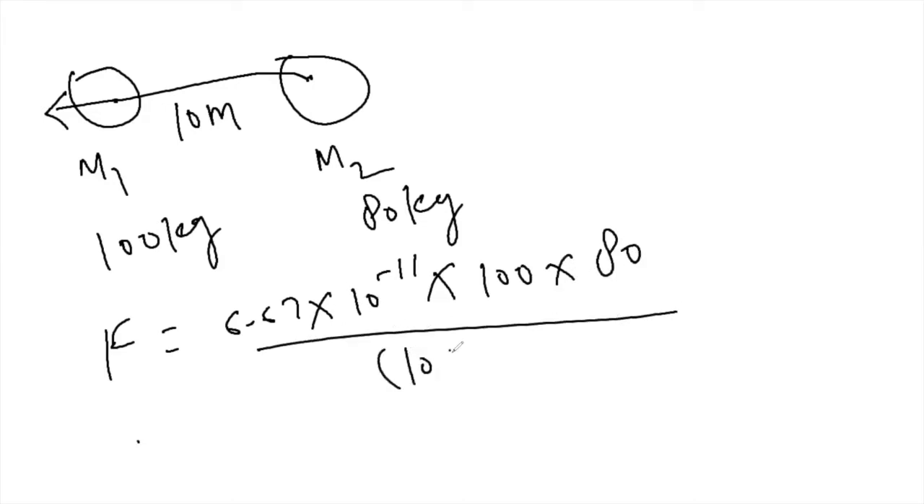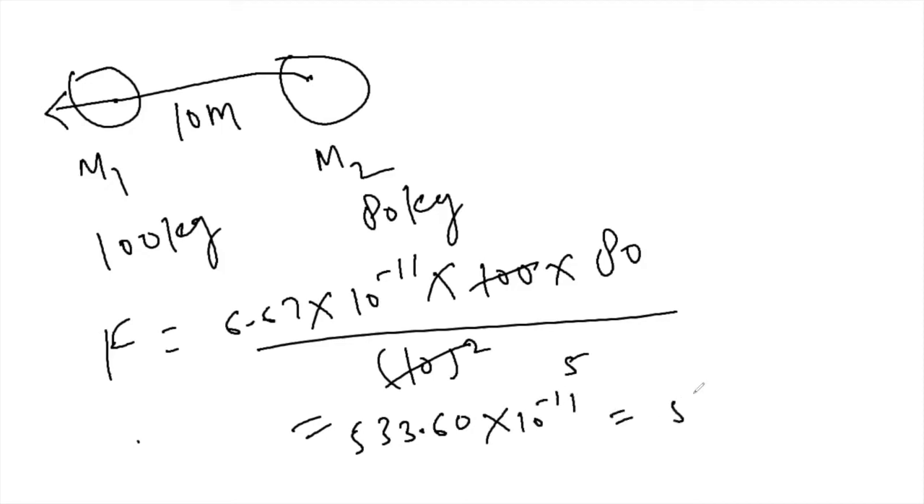All the units I have put here in the MKS unit, so you can solve it. 10 square is 100, which simply cancels out, and when you multiply it, it gives you around 5.3, let's say. After putting this, you have this quantity times 10 raised to power minus 11, and if you want to round it, you will get around 10 raised to power minus 9.